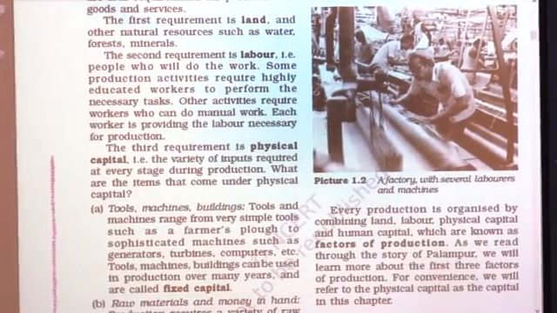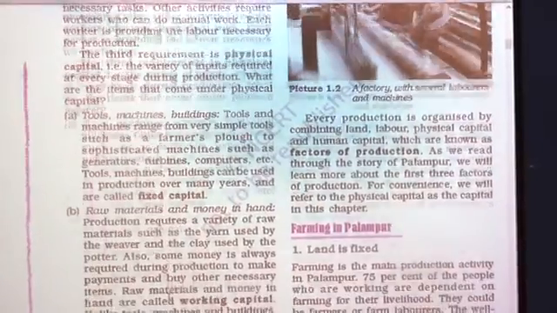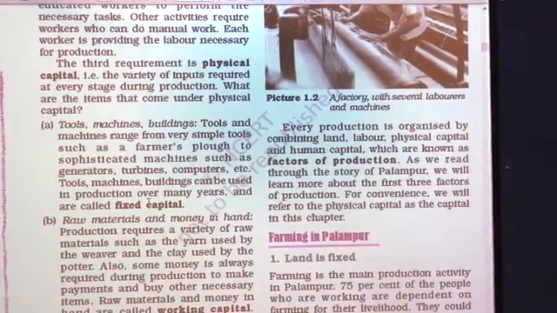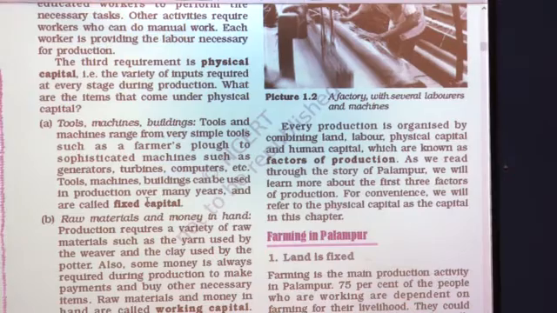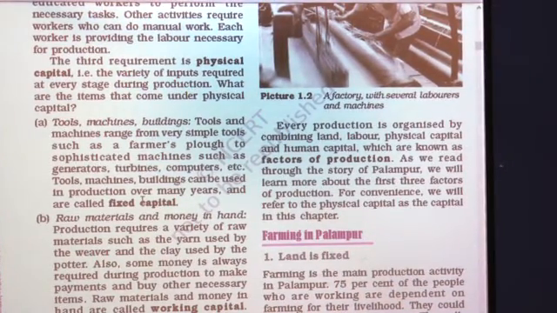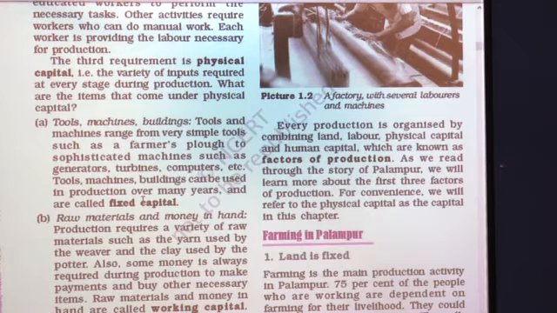The third requirement is physical capital. Physical capital is divided into two parts: fixed capital and working capital. Now, what is the meaning of physical capital, students? Do you know that? Physical capital means the varieties of inputs we require for production.